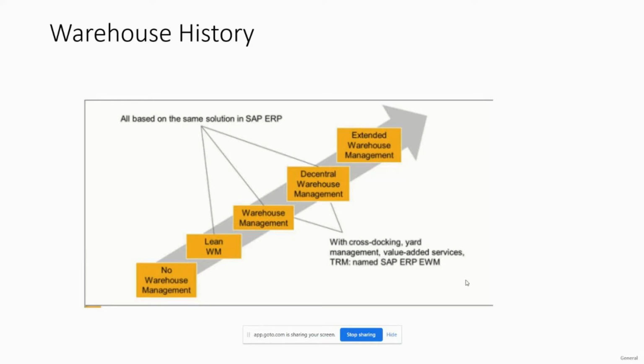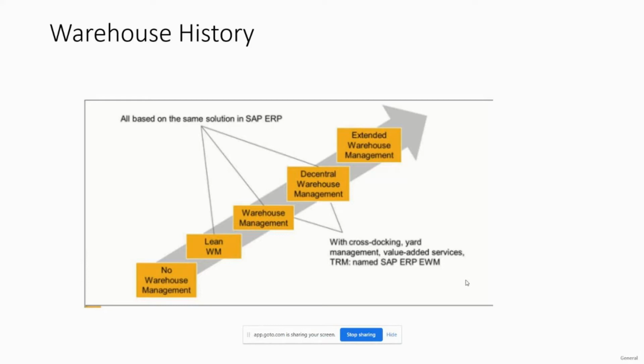One is the inbound, when you are receiving the material from the vendor into the warehouse, and the other is when you are issuing the material from the warehouse to the customer. These two activities only. Material movement within the warehouse and other operations, we cannot track in lean warehouse management.